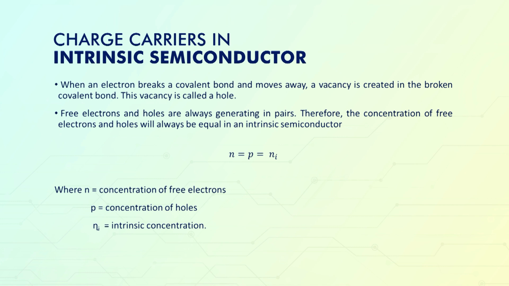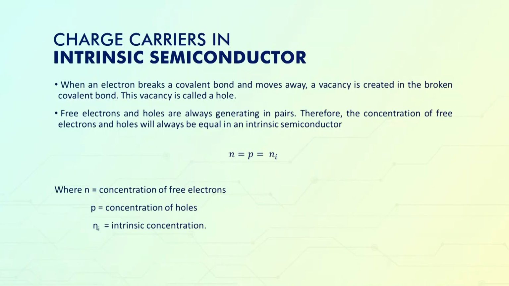Let's understand this thing once again. What's happening here is the covalent bond is broken, and when the covalent bond is broken, the electron moves away. So, there is a vacant space. The vacant space generated due to the electron is called a hole, and in the case of intrinsic or pure semiconductor, the number of holes and the number of electrons will be equal.